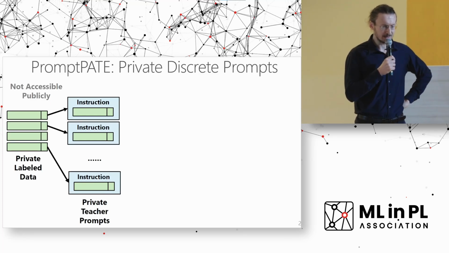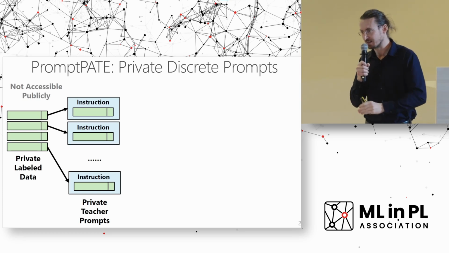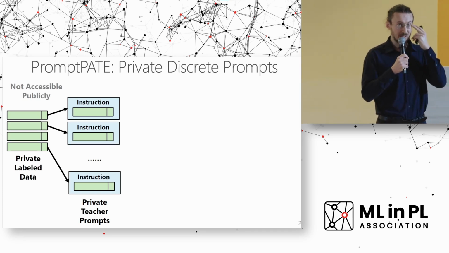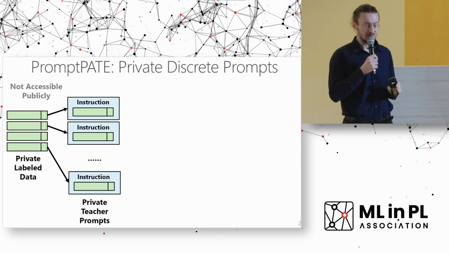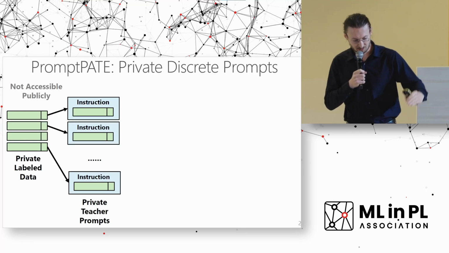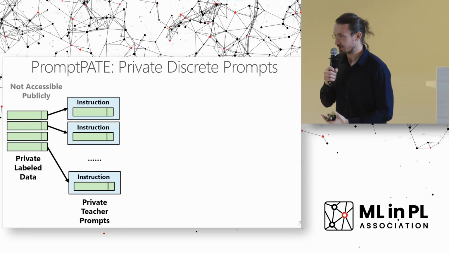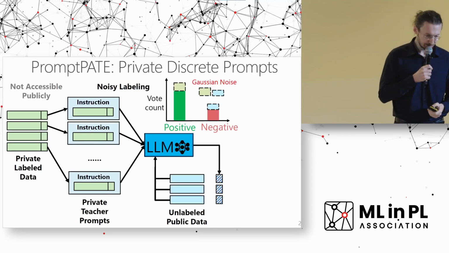So what we do is that first we have private labeled data, and we divide this into partitions. And these are in the mathematical sense disjoint, so there is no overlap between the partitions. Every one of these so-called private teacher prompts has different data points from the private data set.